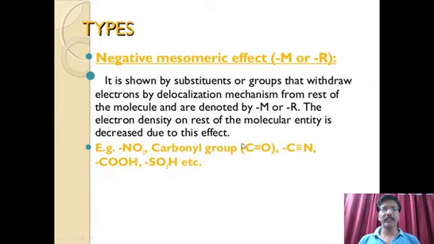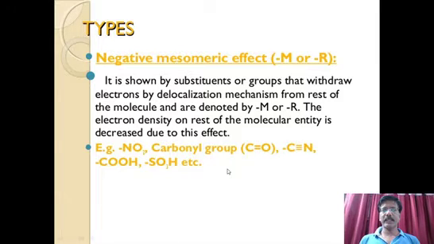So in carbonyl, the CO group, there is a polarization, that is, pi electrons shift to oxygen, so that carbon becomes positively charged. Similarly, in cyanide, the pi electrons shift to nitrogen, so that carbon becomes positively charged. In NO2 also, the nitrogen-oxygen double bond is there, where the pi electrons shift to oxygen, so that nitrogen becomes positively charged. Similarly, the COH group is also the same.